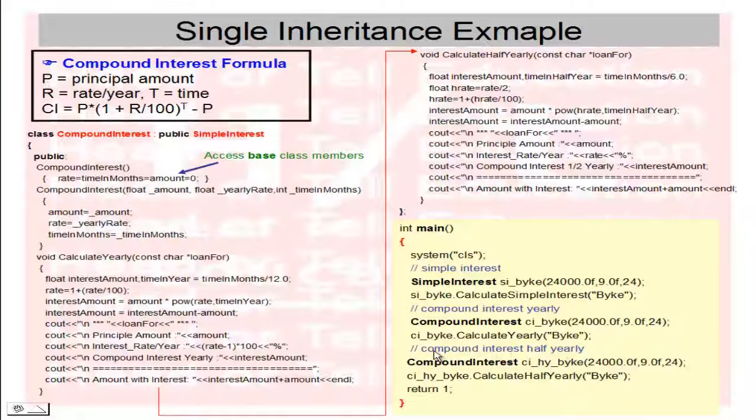Next, I created one more variable, compound interest ci half yearly bike. I passed the same values, 24,000, 9% yearly and 24. So compound interest half yearly bike dot calculate half yearly interest bike. If you execute this program, the output shows the values of compound interest and simple interest. Okay, so we check the demo of this program.